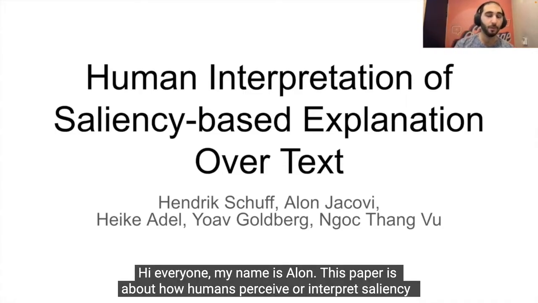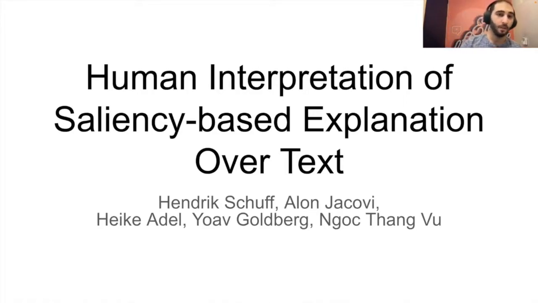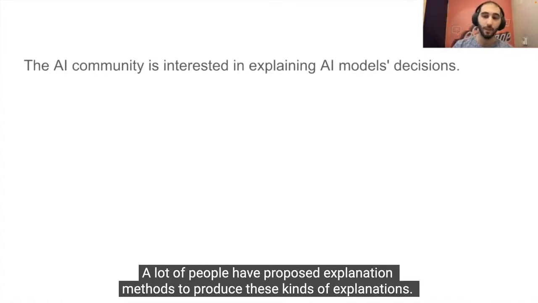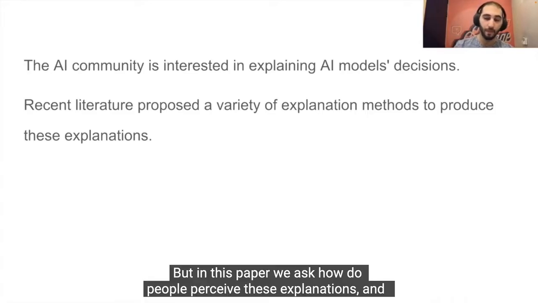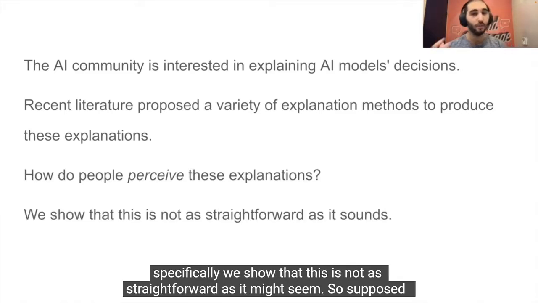This paper is about how humans perceive or interpret saliency-based explanations about textual decisions. This video will be by me and my co-author Hendrik. So basically, the AI community is very interested in explaining the decisions of AI models, right? A lot of people have proposed explanation methods to produce these kinds of explanations. But in this paper, we ask how do people perceive these explanations. And specifically, we show that this is not as straightforward as it might seem.